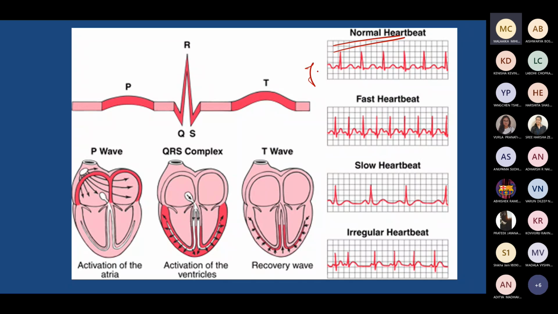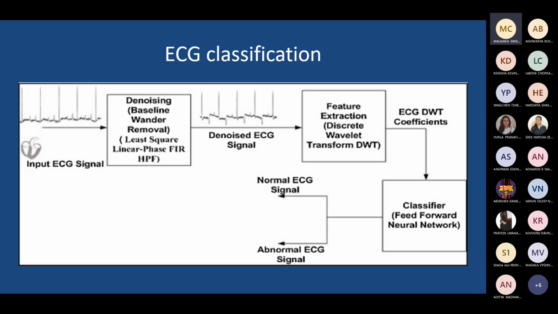But however, some rate which is normal. Suppose sometimes the rate is changing, it may be going above 100, 110 like that, right? Or sometimes it is going below 65, and so on, right? Then you can categorize it as the other two classes, bradycardia and tachycardia, all this you can define, right? So there are three classes here, and how you can differentiate using this pattern is a question of interest.